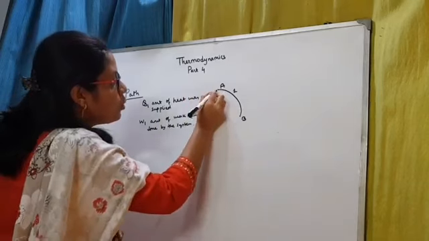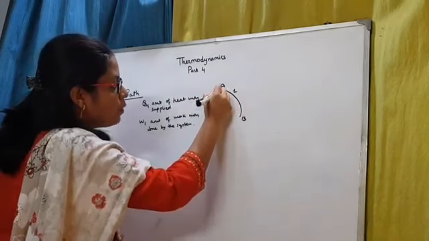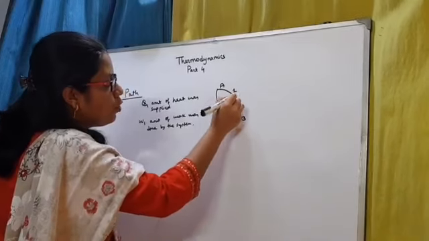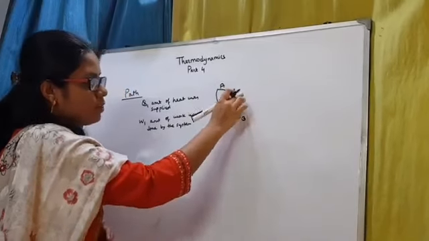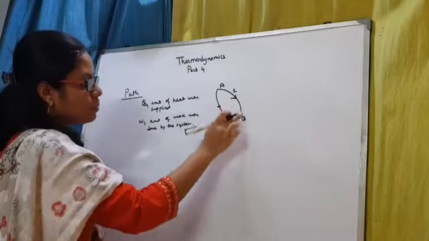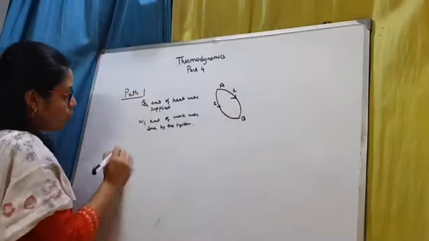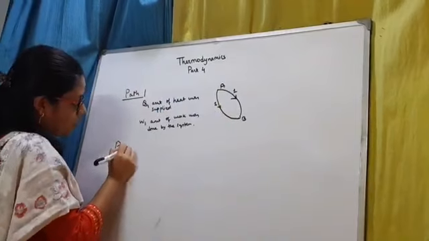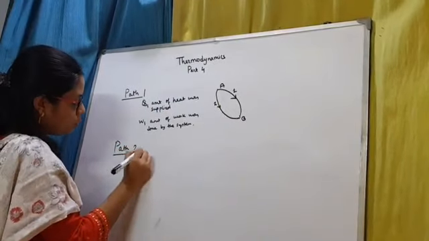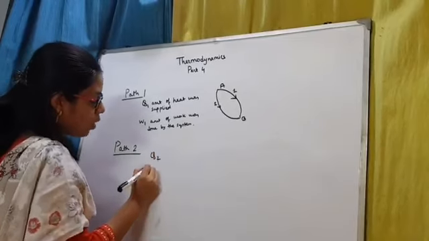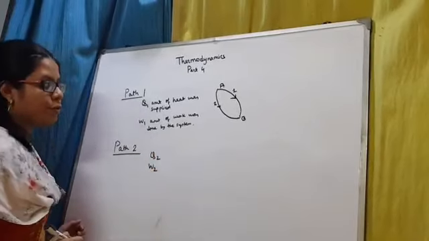Similarly, let us suppose we perform the same thing following path 2. We changed the thermodynamic state of the system, but first we followed path 1, and now we are following path 2. In going from A to B following path 2, suppose Q2 amount of heat was supplied and the work done was W2, right?